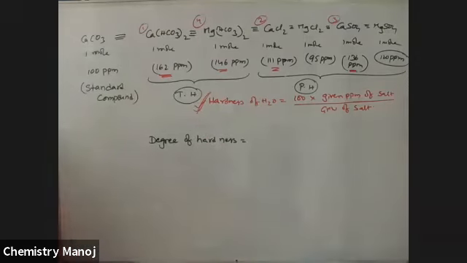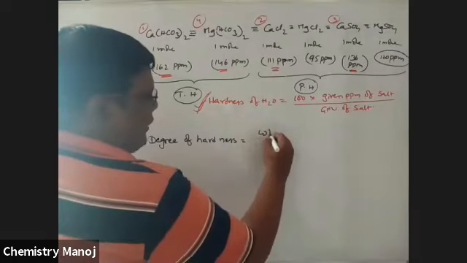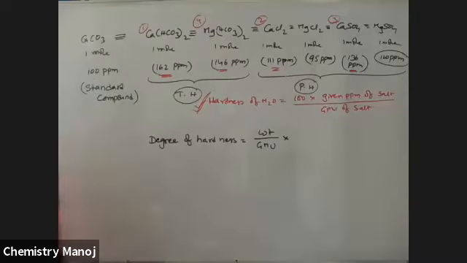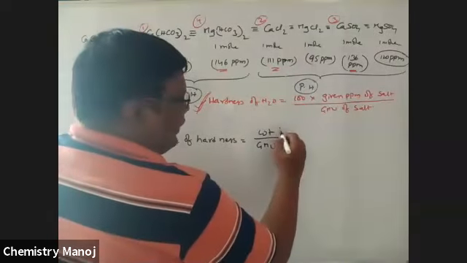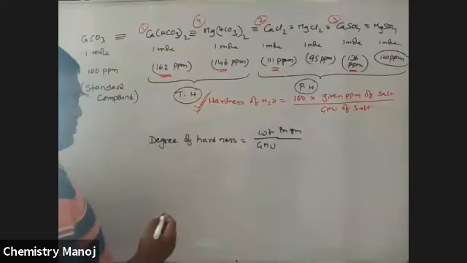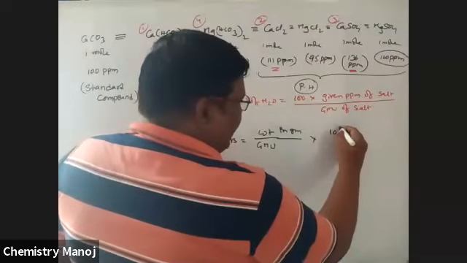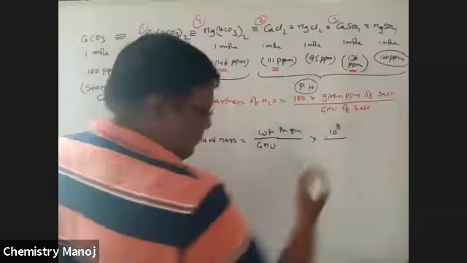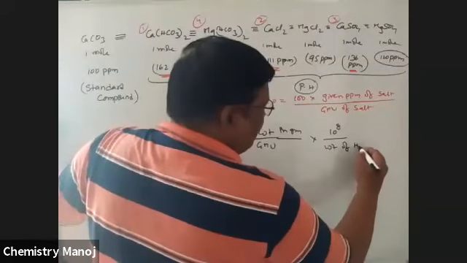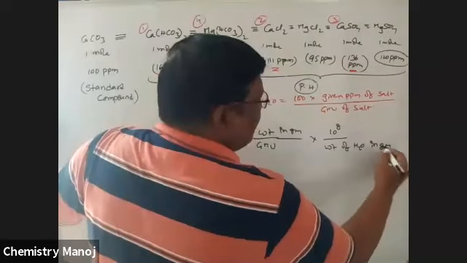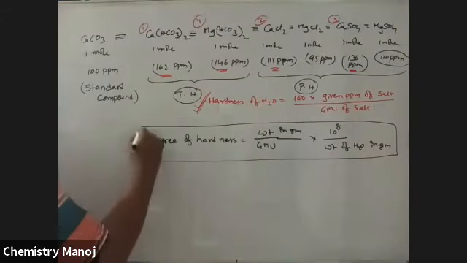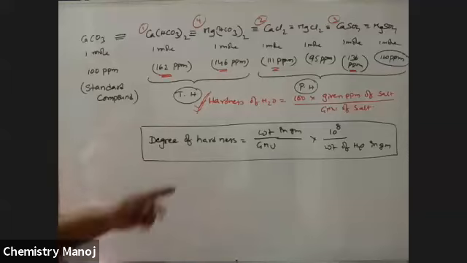Degree of hardness is equal to weight of substance in grams by gram molecular weight of substance, into 10 power 8 by weight of water in grams. It is important. It is another formula used to calculate hardness of water if weights are given to you.